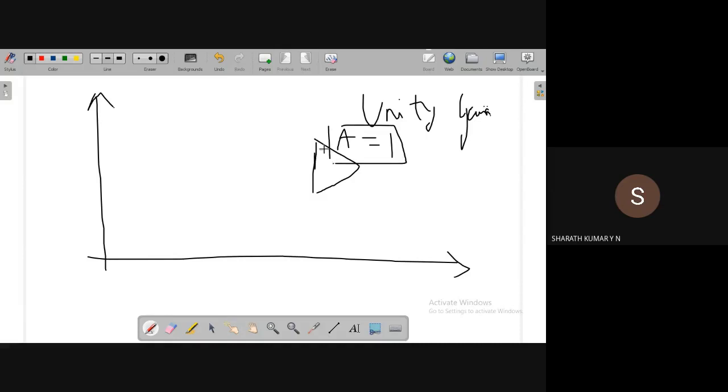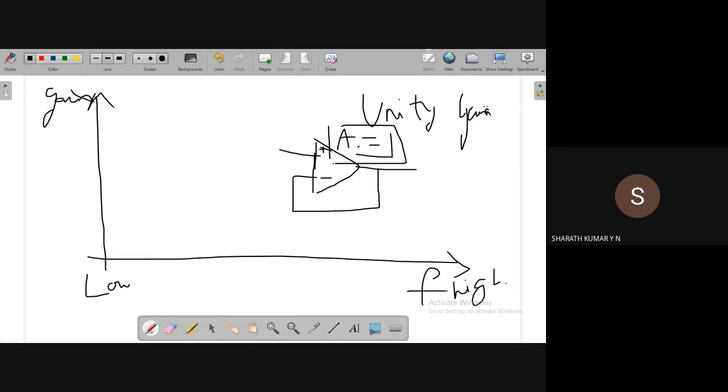In a voltage follower, we provide feedback and we achieve unity gain. That is the closed loop gain. But in the normal open loop configuration, this is the frequency axis, with low frequency here and high frequency here, and this is the gain of an operational amplifier. We know that the open loop gain is very large. It can go up to 200,000. Very large gain.